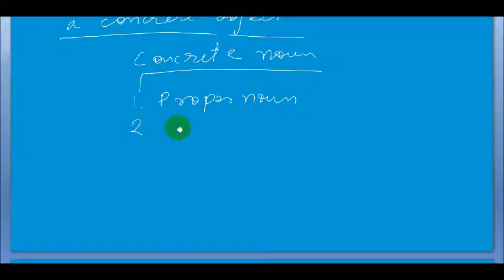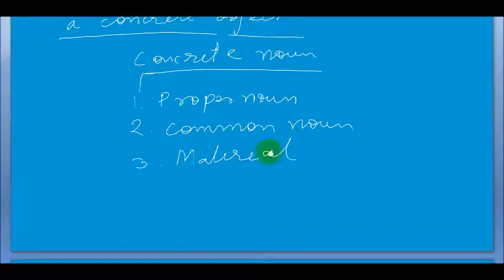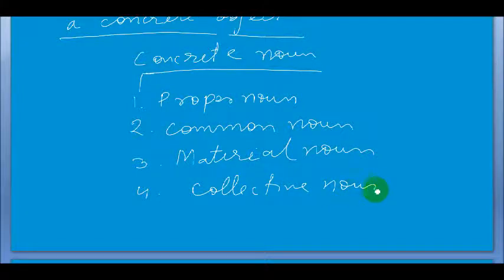Number two, common noun. Number three, material noun. And number four, collective noun. So the concrete noun can be divided into four types.